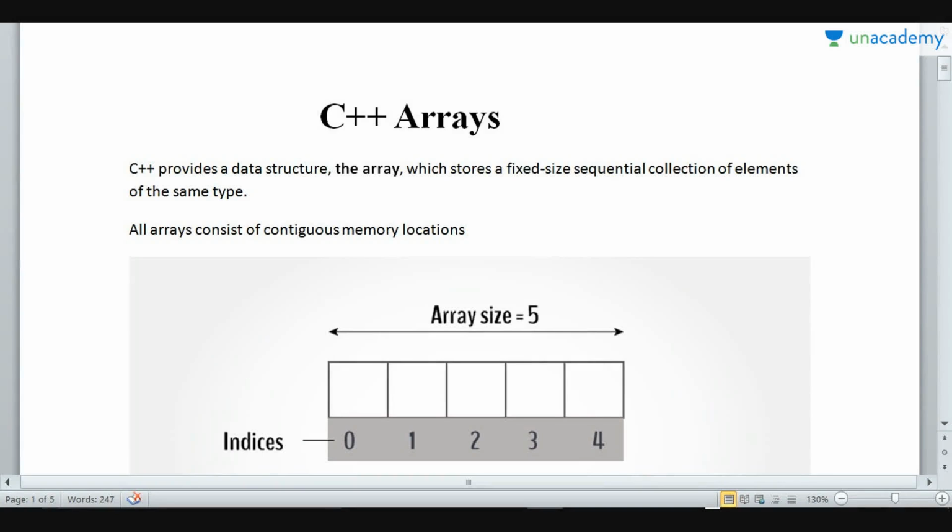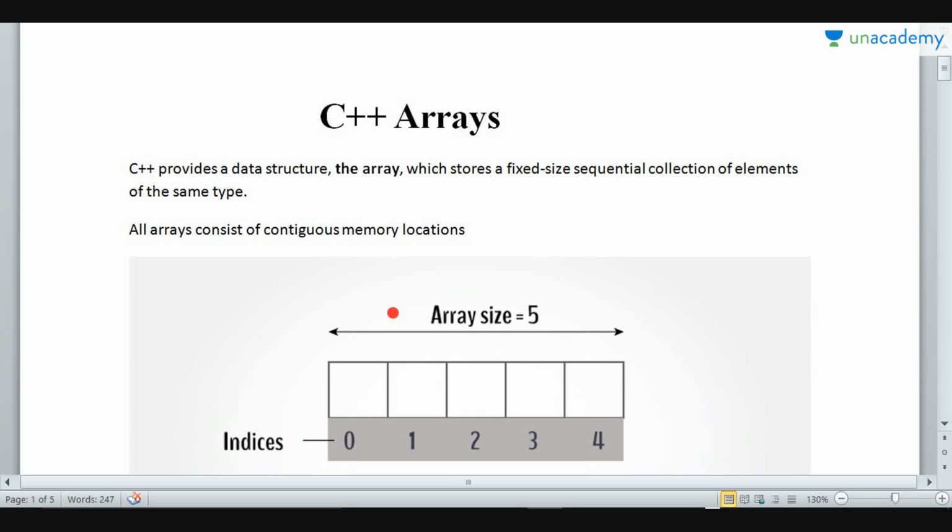So today we are going to see what are C++ arrays. An array is a data structure which stores a fixed size sequential collection of elements of the same type. Same type is a very important word. So this is how an array is a collection and it is stored in contiguous memory location.